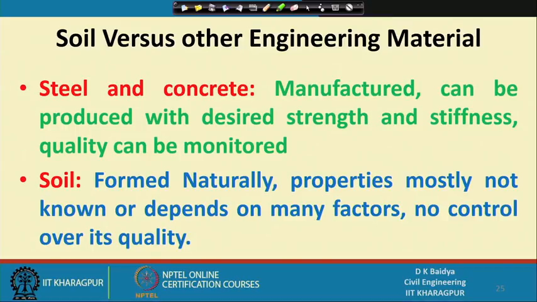Both steel and concrete can be manufactured and produced with desired strength and stiffness, and quality can also be monitored. Whereas soil is generally formed naturally, as I have already explained, and its properties are mostly not known, or if known, maybe only qualitatively, and it depends on many factors with no control over its quality.